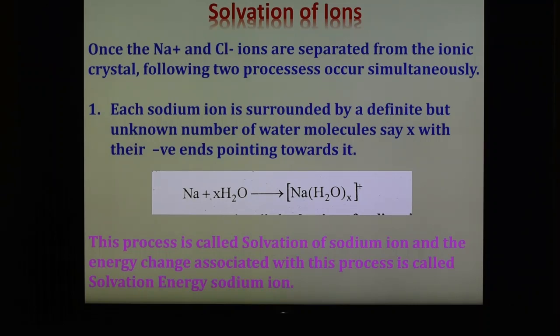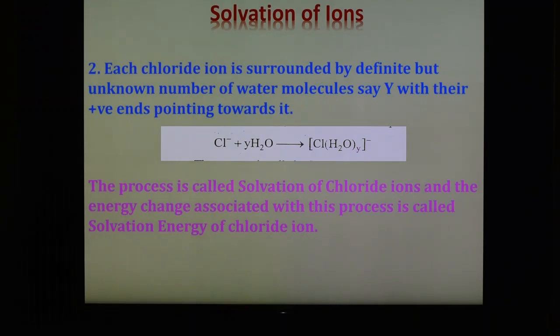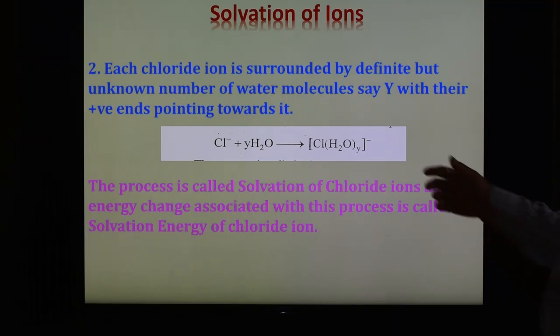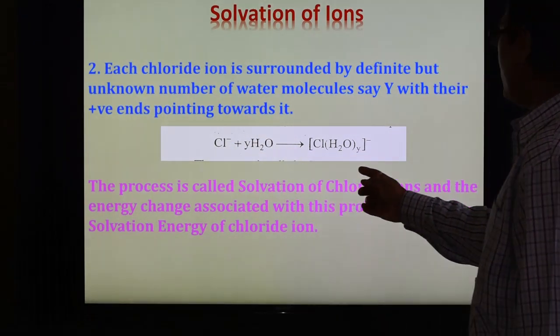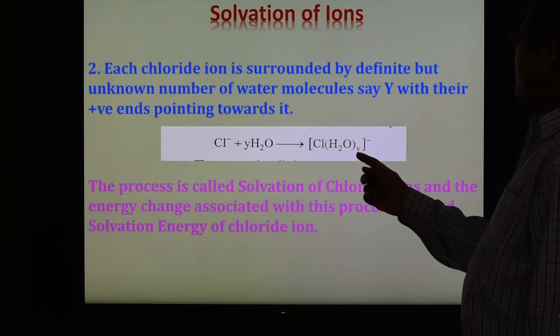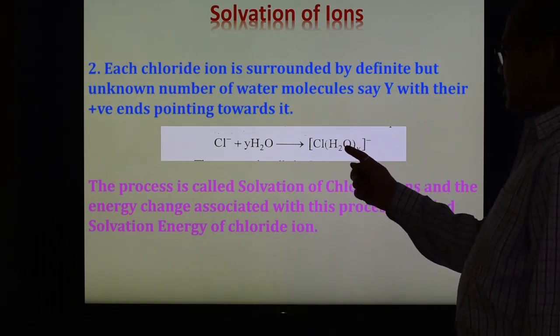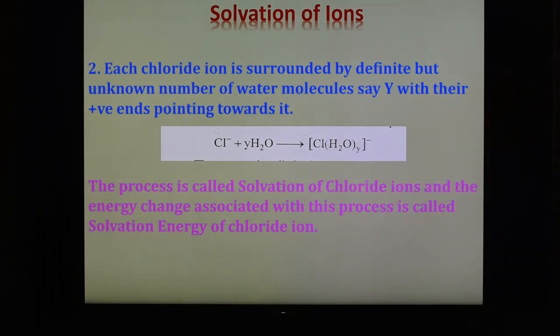Similarly, the second process takes place: each chloride ion is surrounded by a definite but unknown number of water molecules, say Y, with the positive end pointing towards it, and it is also represented by the process here. The chloride ion is surrounded by Y number of water molecules, forming this type of complex compound.